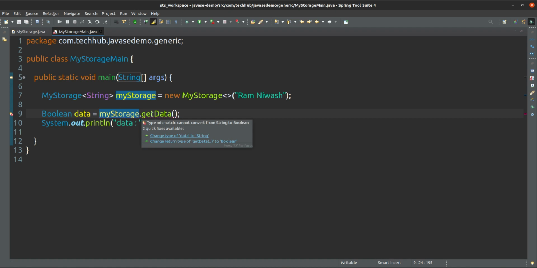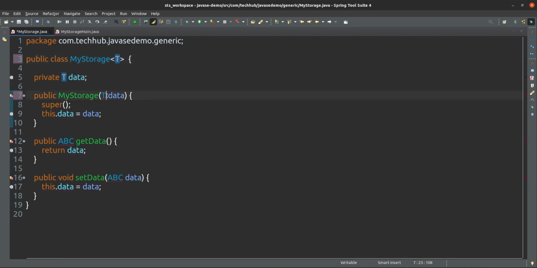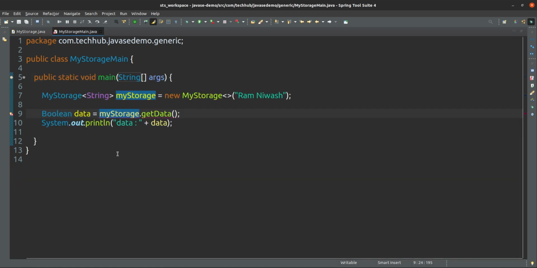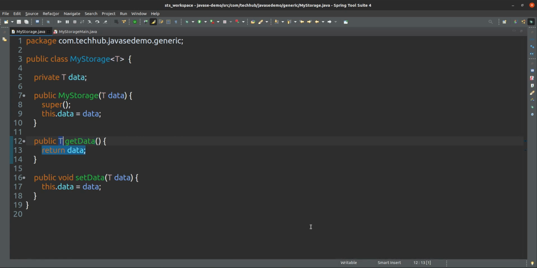How does it know that the return type of get data is a string? Because the return type of get data is ABC. We should not use ABC, we should actually use a single upper-case character. So that's why I'm using T. That's it. T stands for type, any type, data of any type, no issue. So in that case, what exactly is the return type for this get data? The return type is T. T stands for anything, generic, any type.